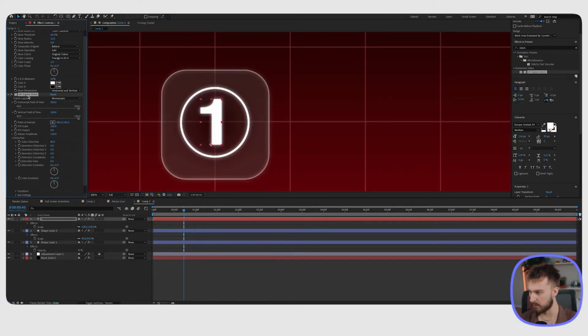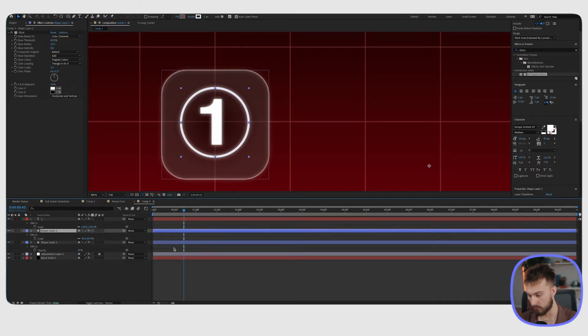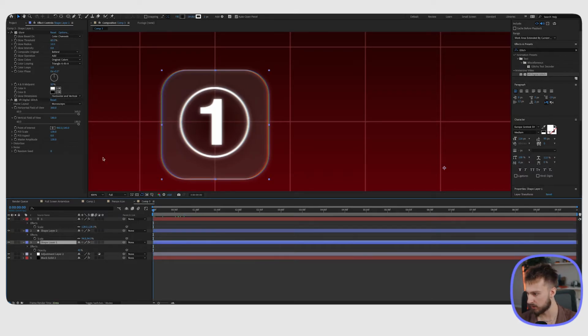And then we can copy this VR digital glitch, Command C, and put it on to the rest of our layers here. So with the background one, it's a little too much. So I'm just gonna click into it and turn the amplitude down just a very tiny bit.